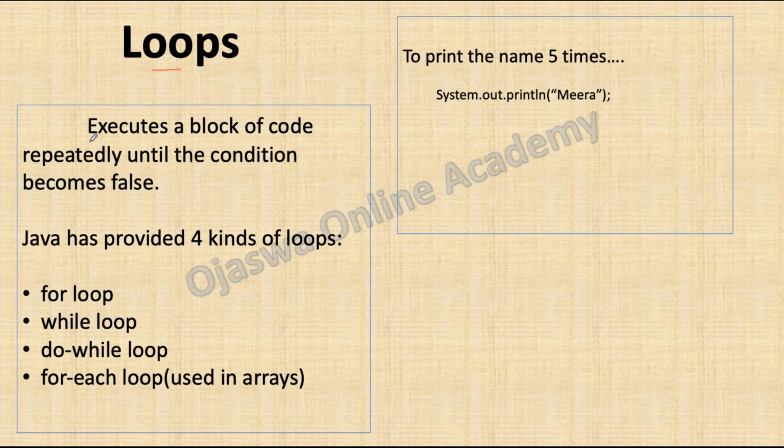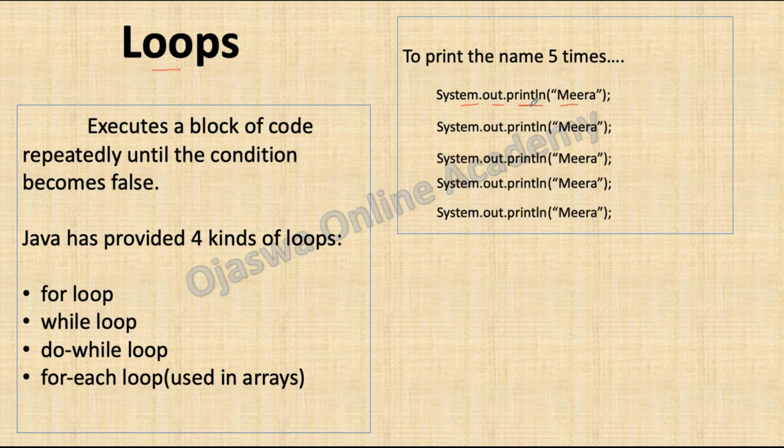For example, I want to print my name 5 times. So to print the name, I'll write the code System.out.println, inside the parenthesis, inside the double quotation marks, Mira. The println method is used to print the text to the console. This statement System.out.println will print the text just once. If I want to print my name 5 times, I need to write the statement 5 times. Each time the interpreter reads the statement, it prints my name.